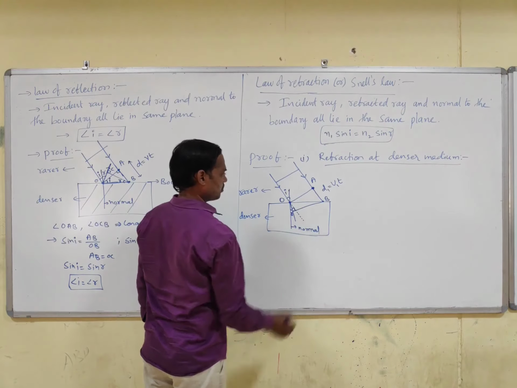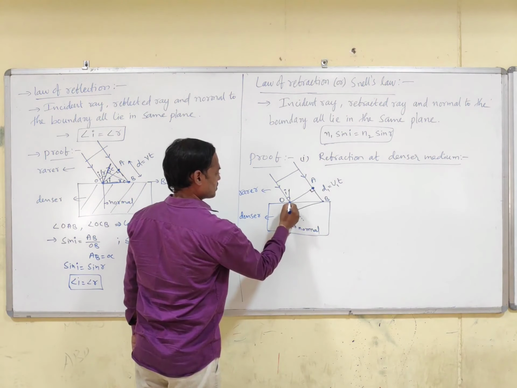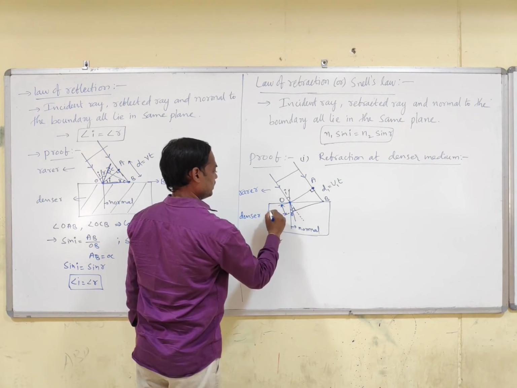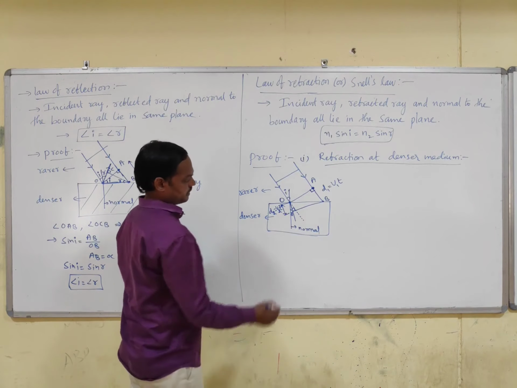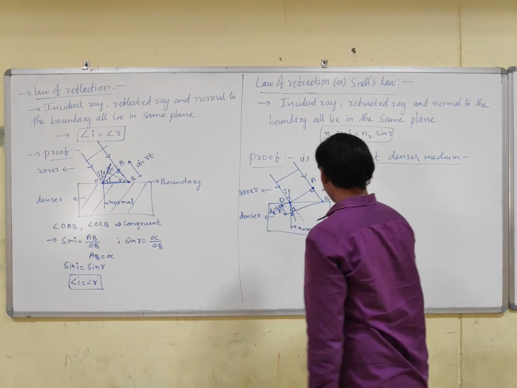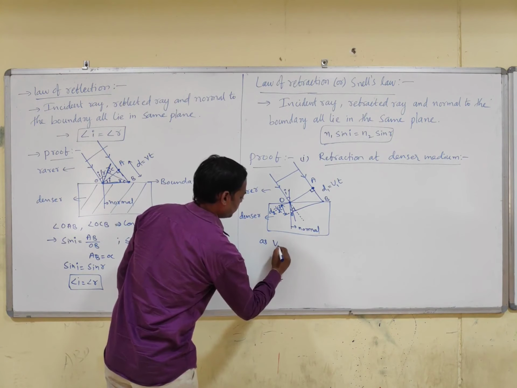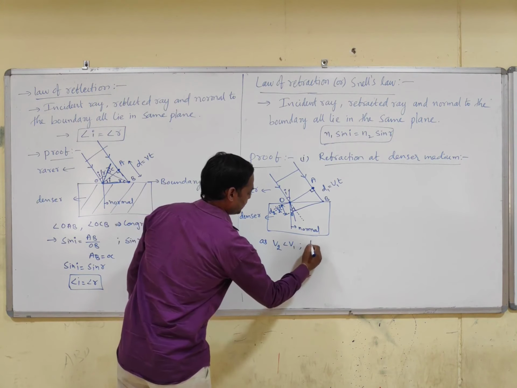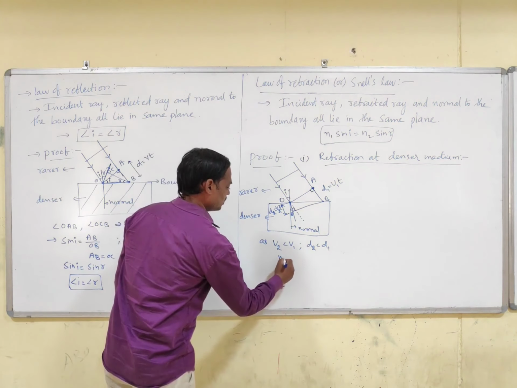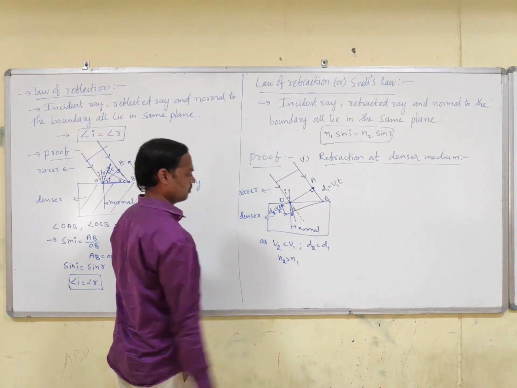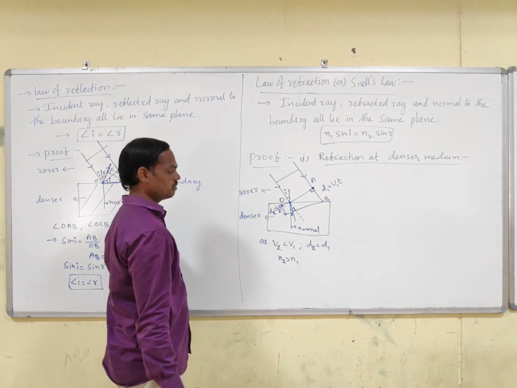Then this is normal and this is normal. D2 is equal to V2 into T. Clearly, as V2 is less than V1, D2 is less than D1. We know that N2 is greater than N1, because the refractive index of the denser medium is more than that of the rarer medium.